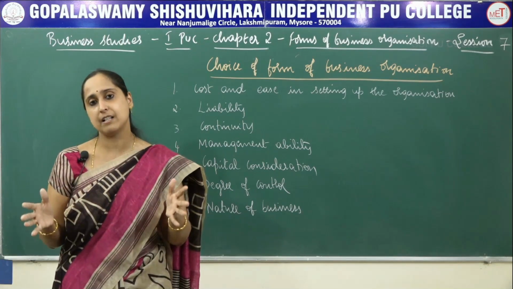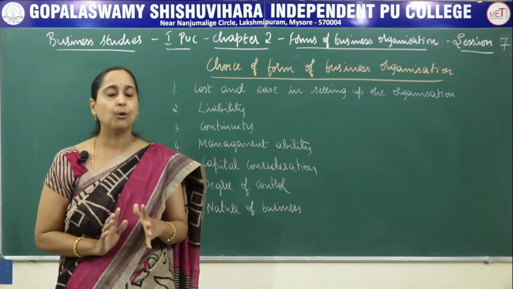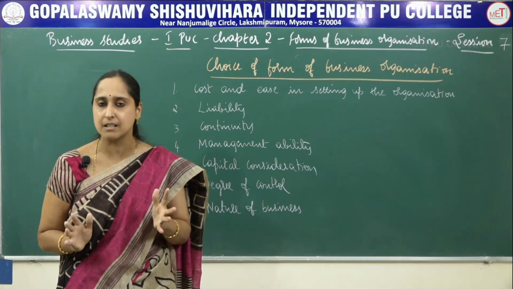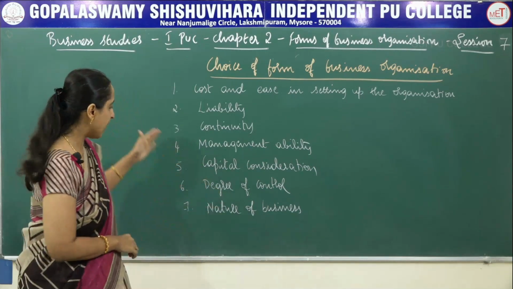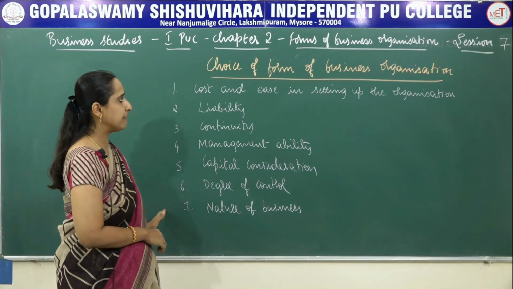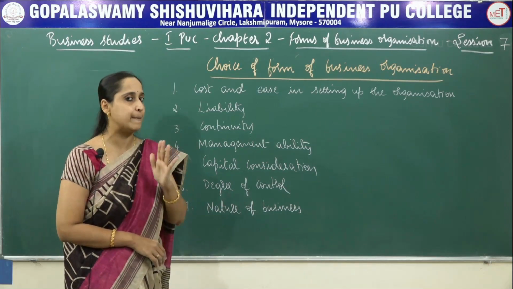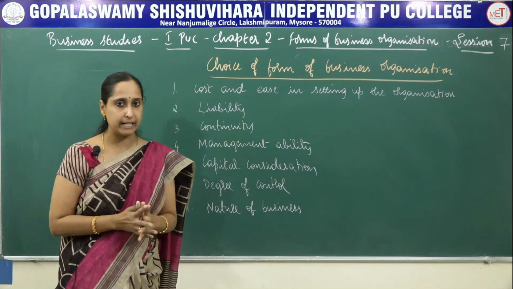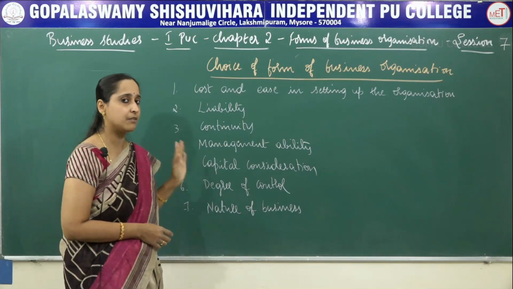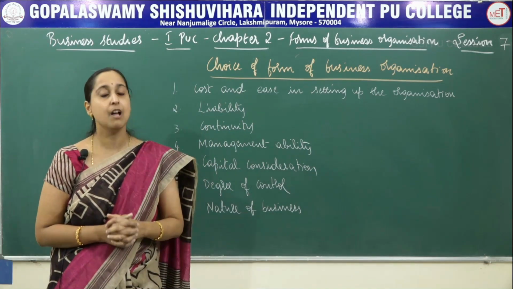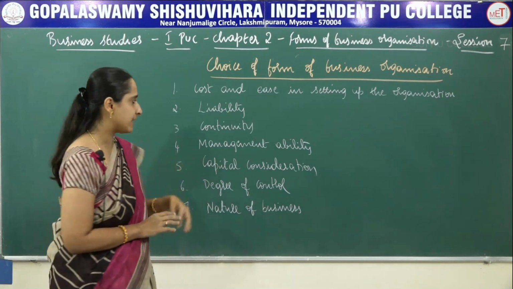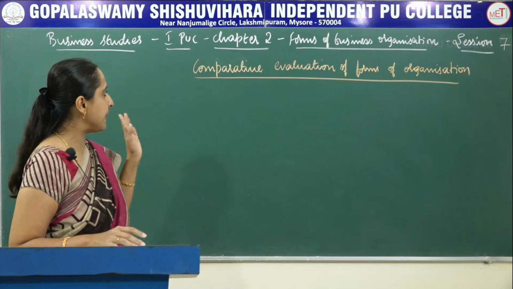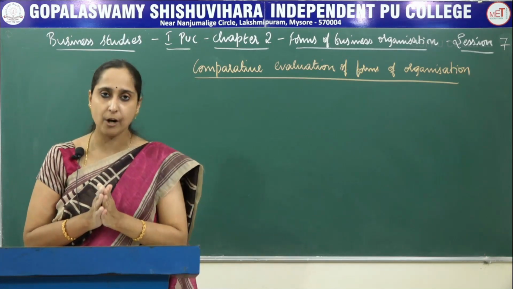All these factors need to be considered. So while selecting the form of business organization, all these factors are important. So these are the 7 important factors which have to be considered by the businessman when he selects the form of business organization. This question is asked as a practical oriented question for 5 marks, and you have to write any 5 points. Now let us see the comparative evaluation of forms of organization.